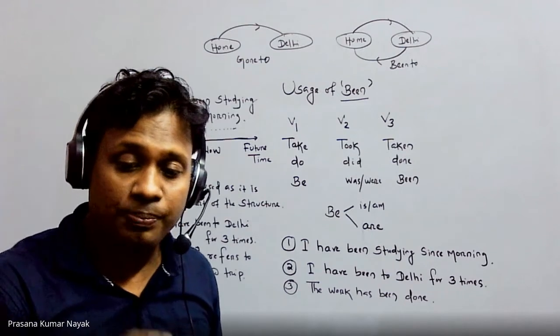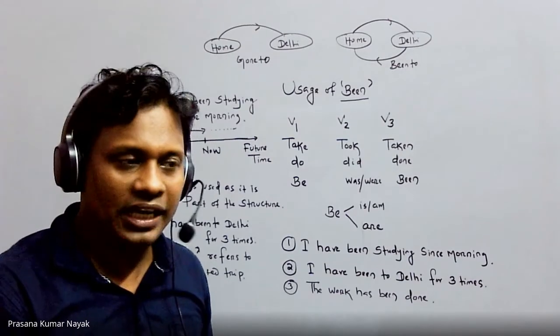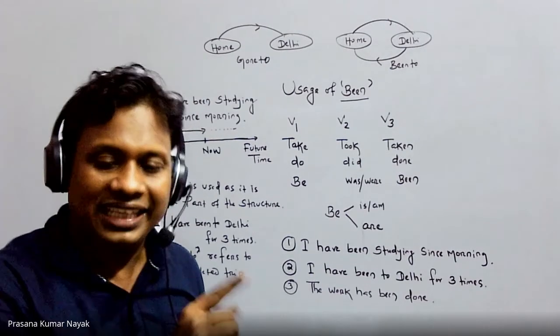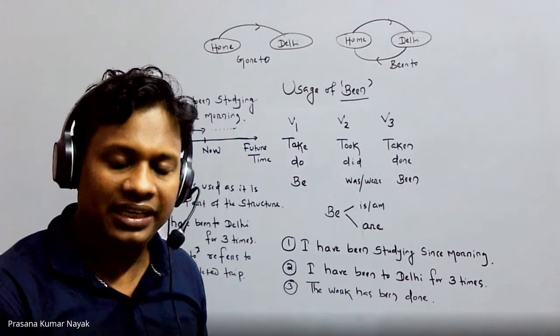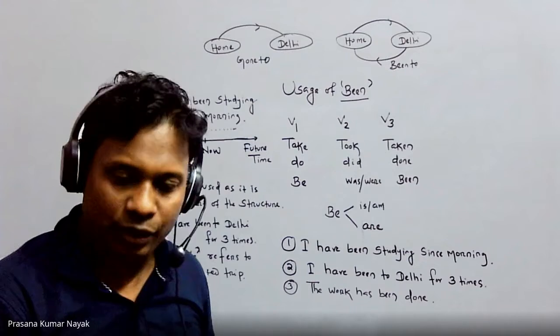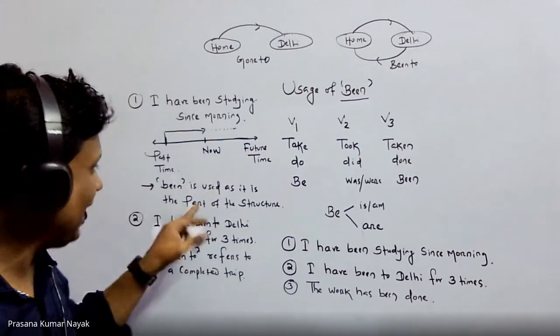That is the Bible of English. You cannot say that he go. That is how English people have been using it for centuries. That's their language, right? So you can say been is used as part of the structure.